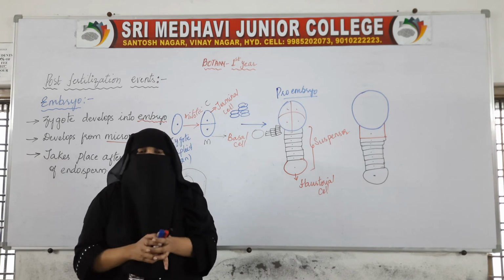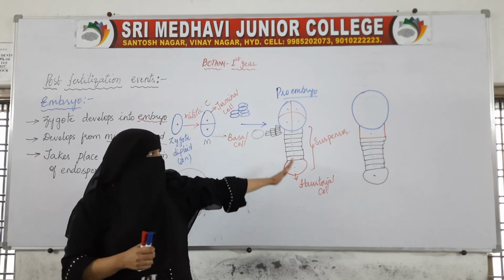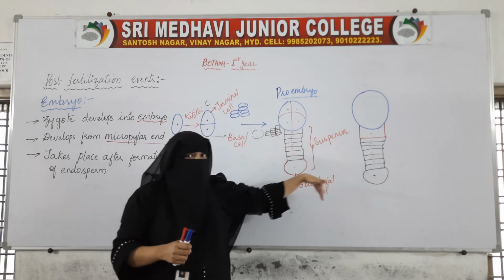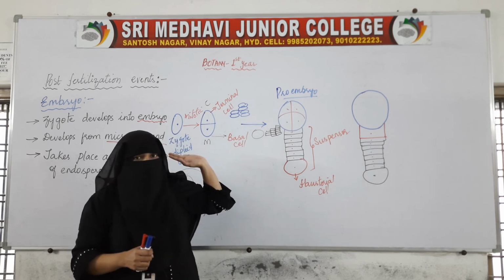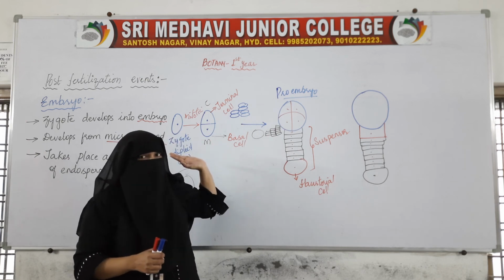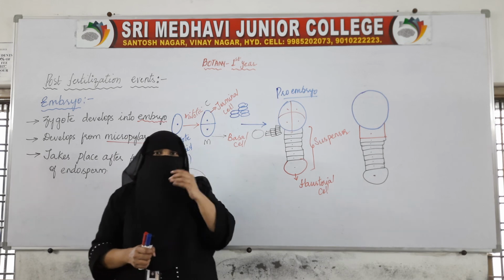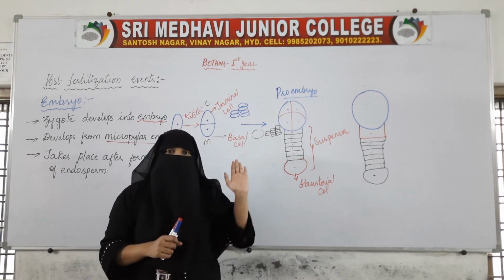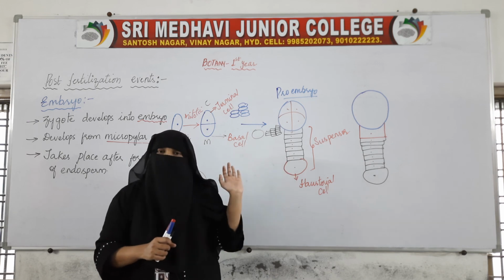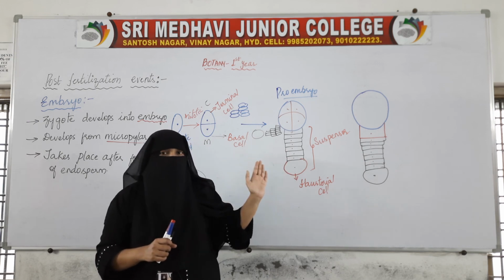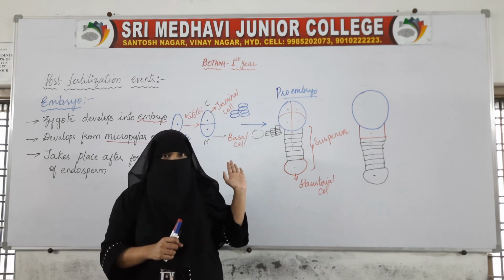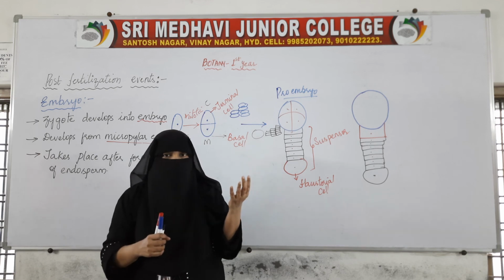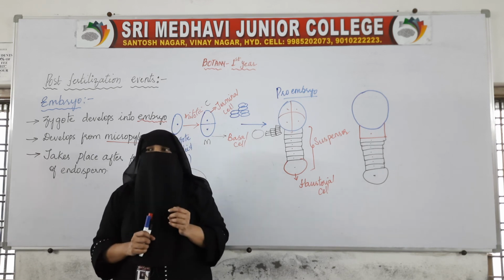Further development we will see in the next video. Till now what we have seen are the fertilization and post-fertilization changes, and how the zygote starts to develop into an embryo, and how from this embryo a new plant is formed. All the different parts of the plant will be formed. We will see that in the next video.